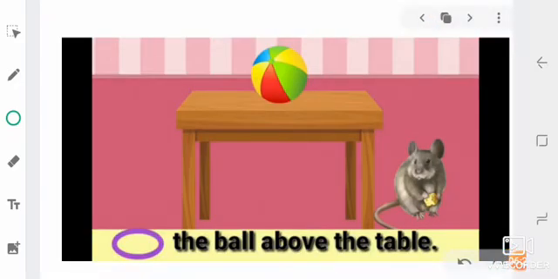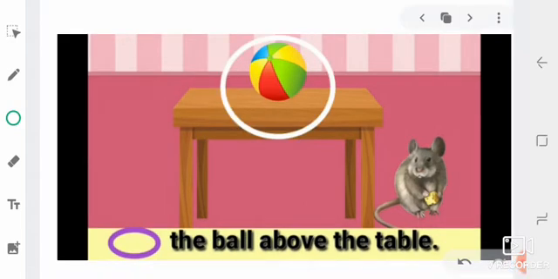In this picture, the ball is above the table. A-B-O-V-E, above. And the rat is below the table. B-E-L-O-W, below.